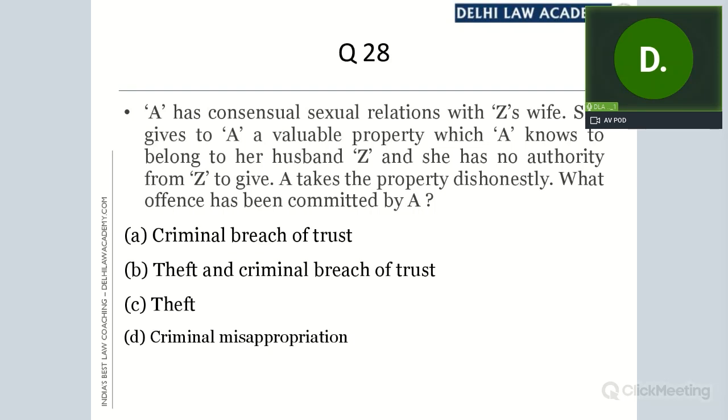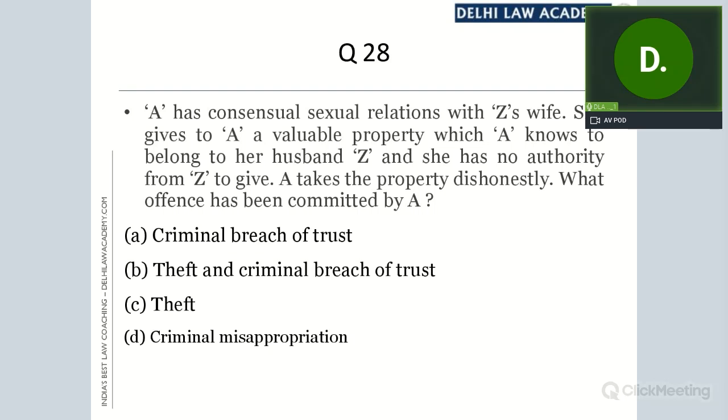Yes, you have hit on the nail. The property is actually in the wife's possession, and the wife is giving it to A with her consent. Whose consent is required? It is the consent of the person who possesses.